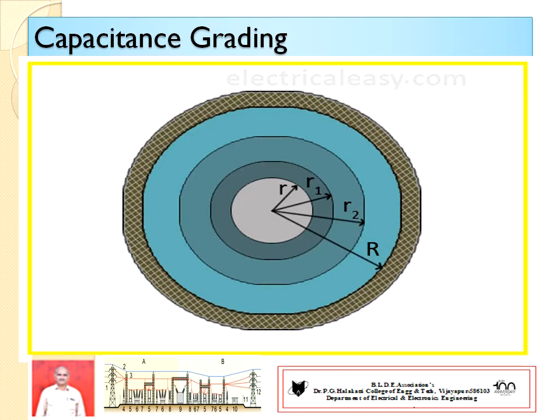Nearer to r, the permittivity of the dielectric is more, r2 permittivity is less, and the last, capital R, permittivity is still less. As the potential gradient varies, in similar fashion the dielectric permittivities also change. You see the actual practical view of capacitance grading.